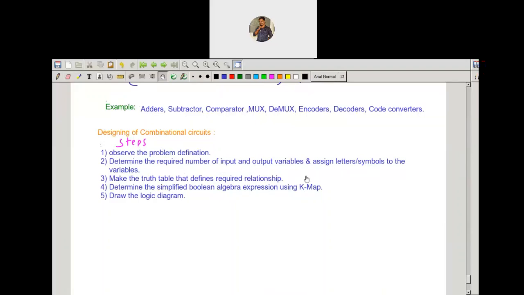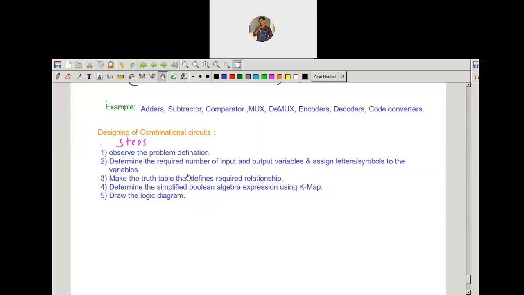After that, we'll assign letters or symbols to the variables. That is, if you have 2 inputs, we'll take A, B as inputs, and for one output we'll take some variable like Y or X. And after that, we'll make the truth table, which will define the required relationship. According to the given problem definition, we make the truth table, which gives the relation between the output and input.